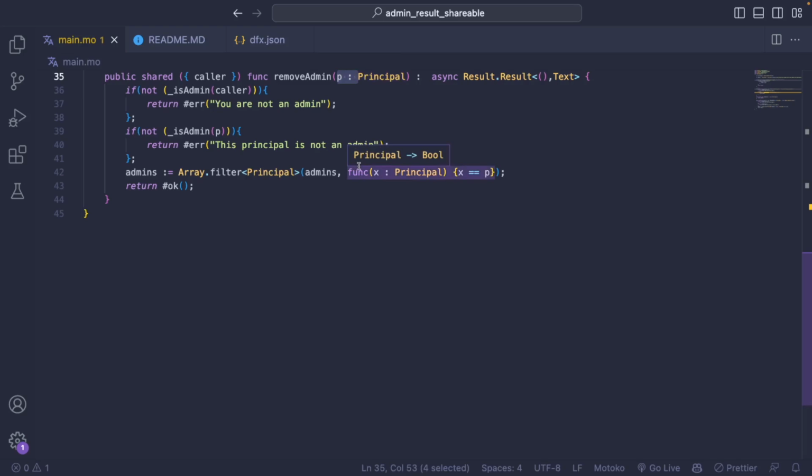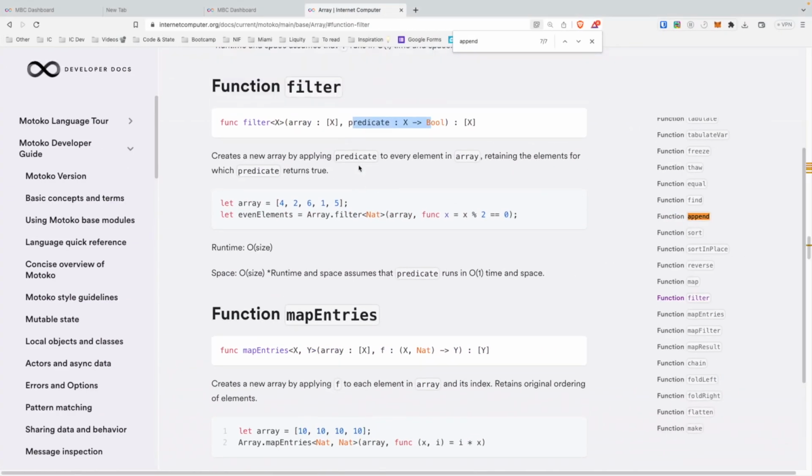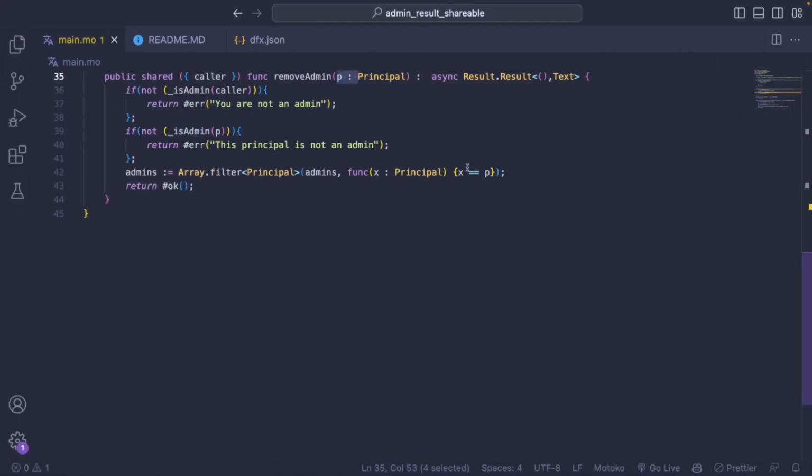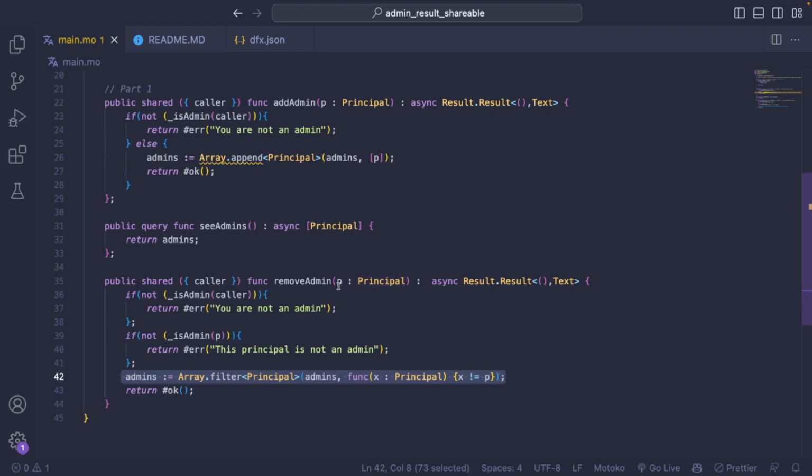And if it's the case, then the admin is going to be kept. So we have to do the opposite actually. So with this, we only remove the admin that we want and we keep all the other ones.